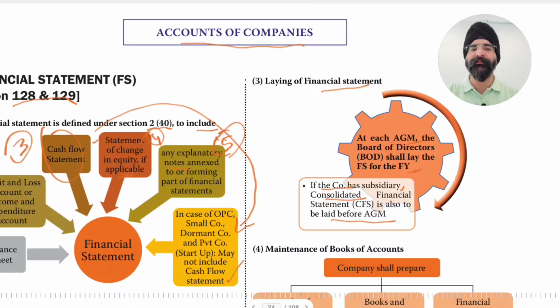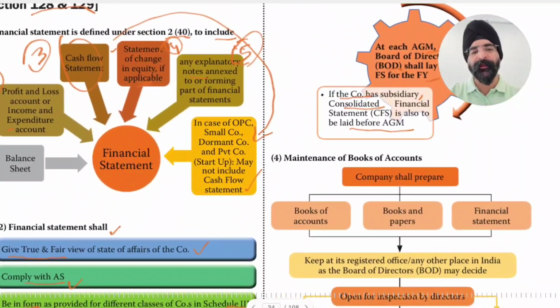The first of the four ordinary businesses is laying of financials, and in case of a subsidiary, consolidated financials and standalone financials both, along with the auditor's report on both and the director's report on standalone financials, before the annual general meeting, and also before the board of directors. First the board will approve and then it will go to the annual general meeting.